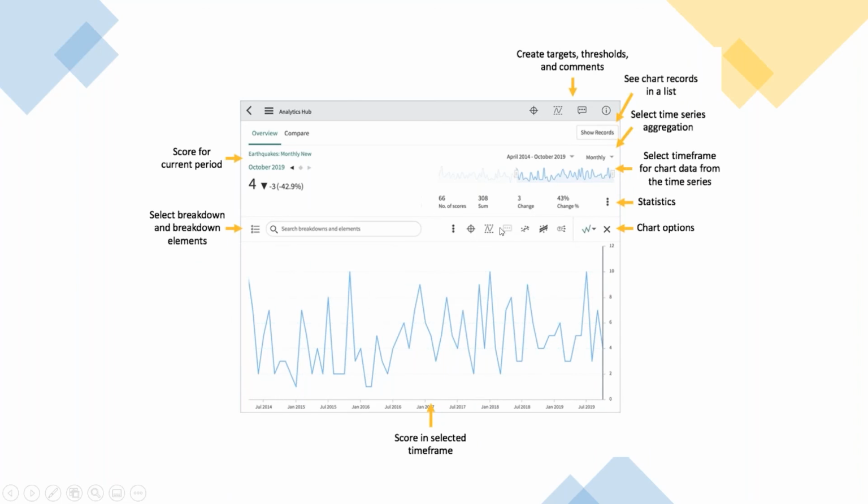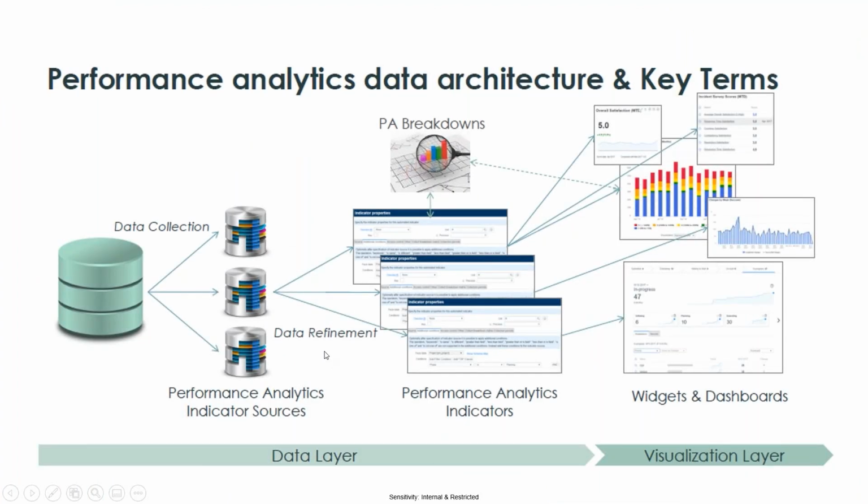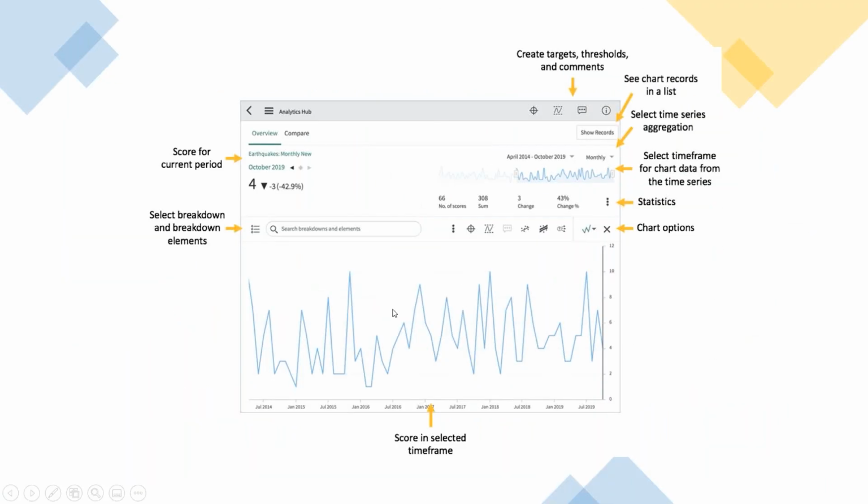Based on this, if we want any more changes, we go back to the indicator, make the required changes, then view the analytics hub again. It's a to and fro, seeing and modifying. If we feel it is perfectly correct, we go ahead and create a report so that we can see this visualization in the dashboard.